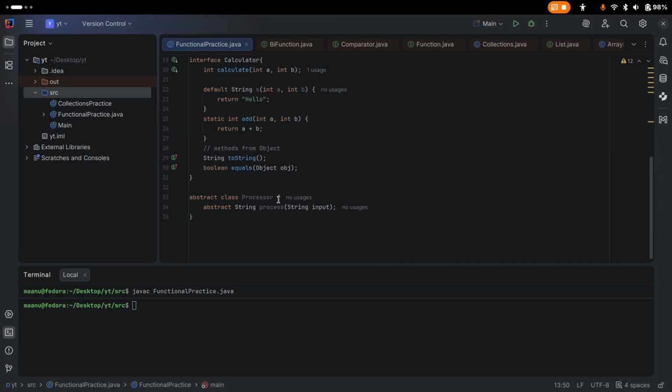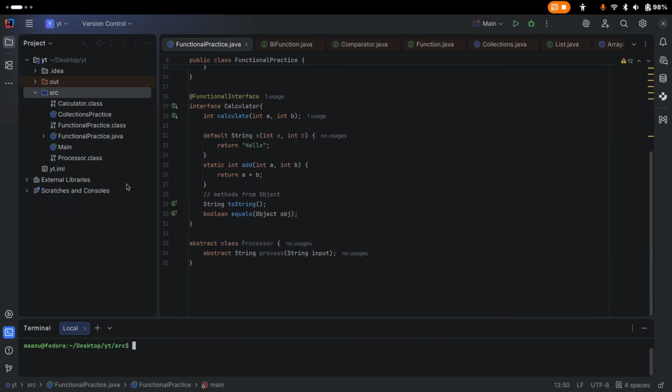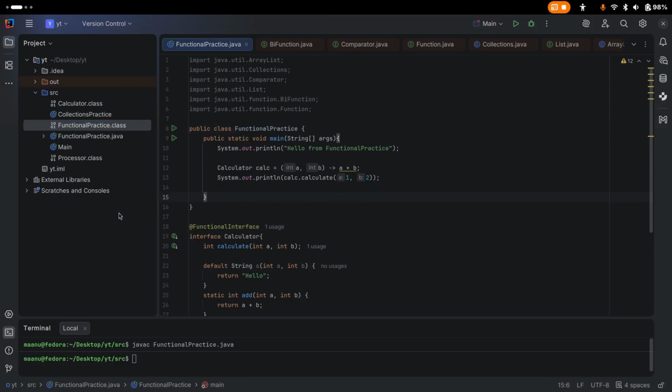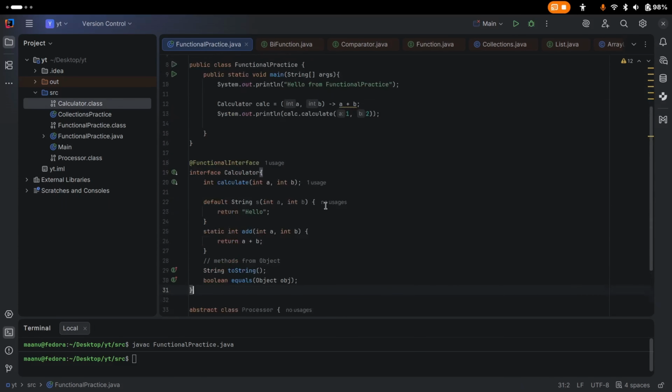Our compiler generates those classes so that our JVM knows that our interface exists. So if we run this, you will see we got this Processor class, this Calculator class for this interface, and this FunctionalPractice class. FunctionalPractice will be our main driver class, this one will be our interface, and this is our abstract class.